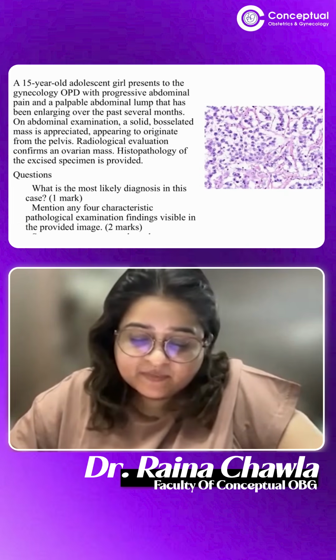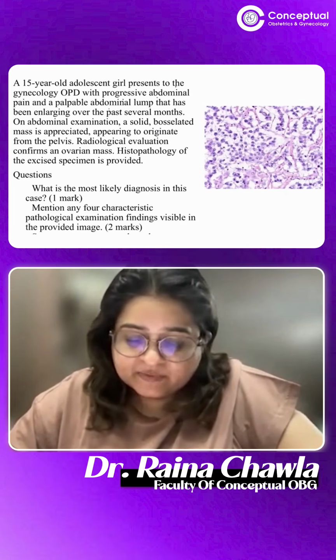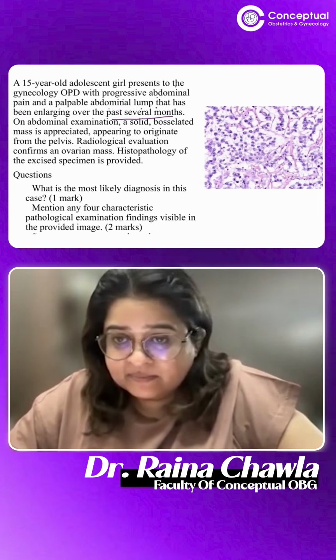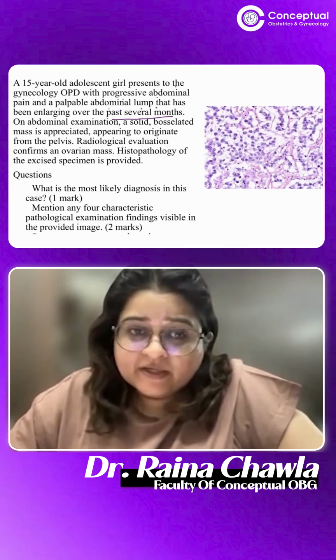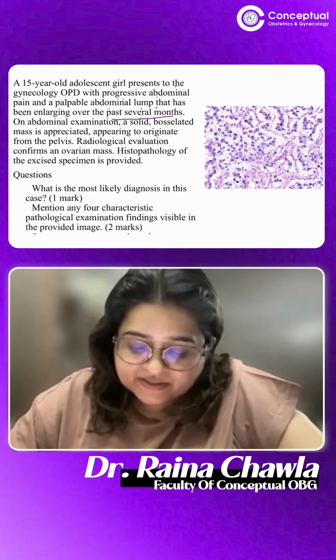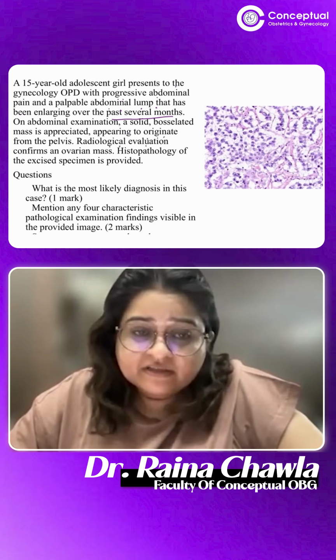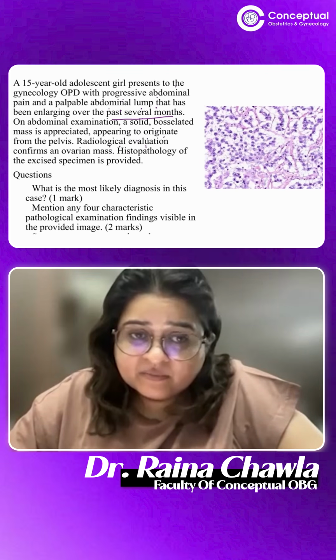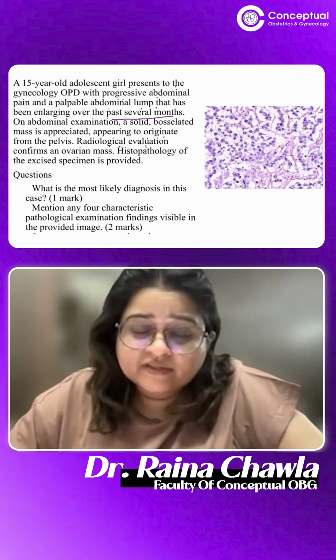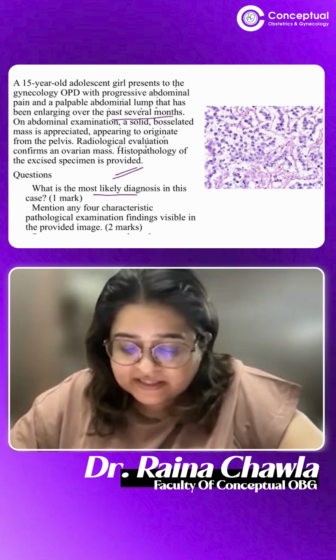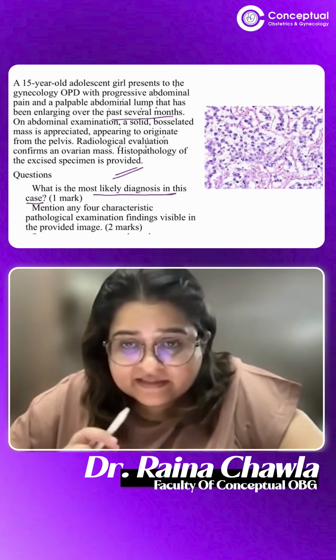A 15-year-old adolescent girl presents to the gynae OPD with progressive abdominal pain and a palpable abdominal lump that has been enlarging over the past several months. On abdominal examination, a solid mass is appreciated, appearing to originate from the pelvis. Radiological evaluation confirms an ovarian mass. Histopathology of the excised specimen is provided. What is the most likely diagnosis in this case?